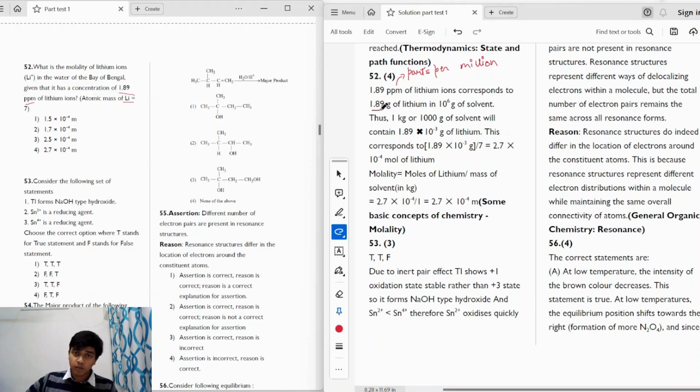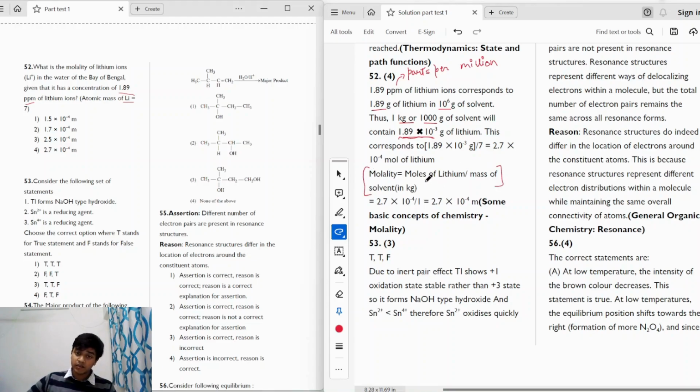So we can say that 1.89 grams of lithium will be present in 1 million grams of the solvent, right? If we have to find the amount of lithium in 1 kg of the solvent, we'll just divide the weight of lithium by 1000. So we get the amount of lithium in 1 kg or 1000 grams of solvent as 1.89 multiplied by 10 raised to the power minus 3 grams, right? Now we have to find the molality of lithium ions.